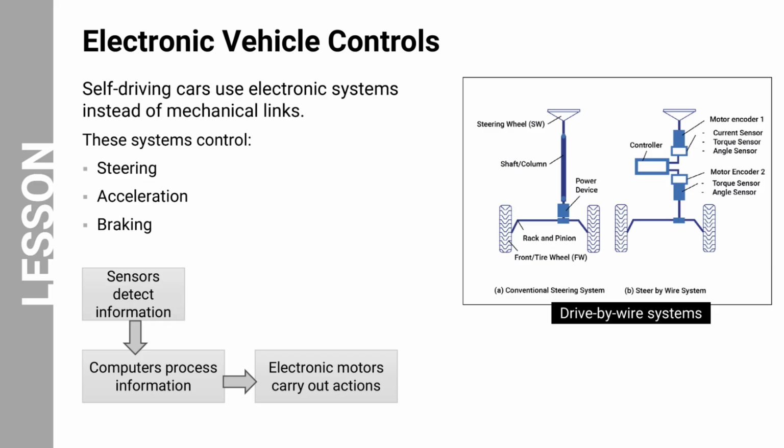Now that we understand how autonomous vehicles sense and interpret their surroundings, the next step is understanding how the vehicle actually controls its movement. Autonomous vehicles use electronic systems known as drive-by-wire controls. Instead of relying entirely on mechanical connections, these systems use sensors and computers to control steering, acceleration, and braking. Sensors detect commands, computers process the information, and electronic actuators perform the action. This system allows faster responses and more precise control, which is important for automated driving systems.